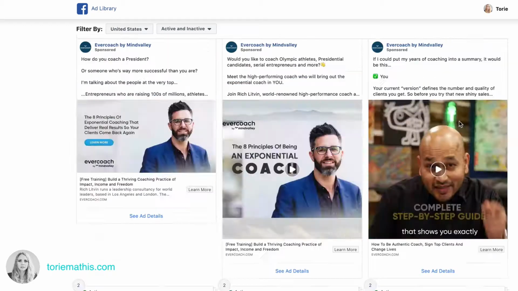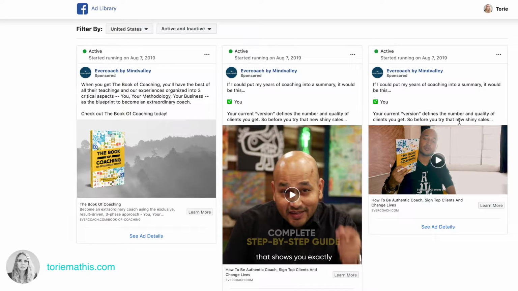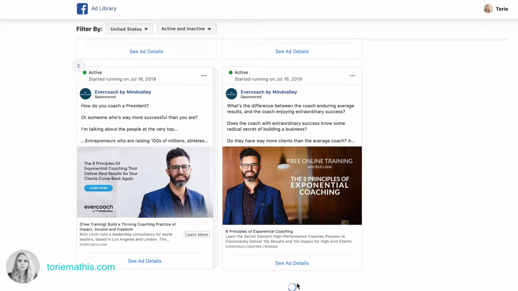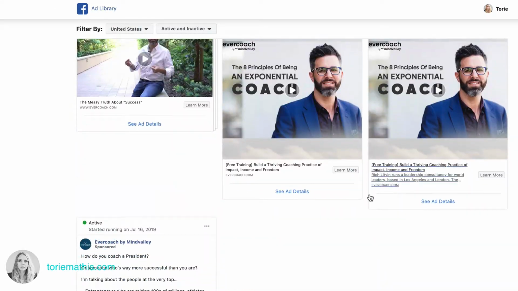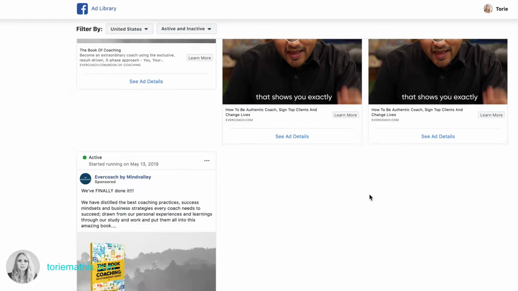So what I like to do is, it's pretty interesting to see which ad you saw, so you can go see which ads are also running. Like this is the one that I believe we clicked on to get here, and this one started on August 7th. But if we keep scrolling, and you can see more will keep loading, you can see which ones they've been running for a long time, which to me I find incredibly interesting.